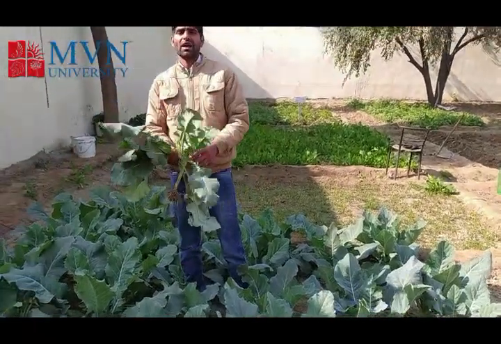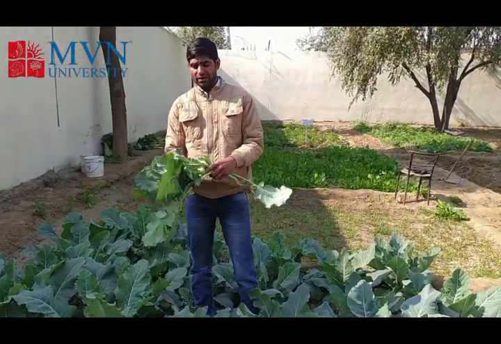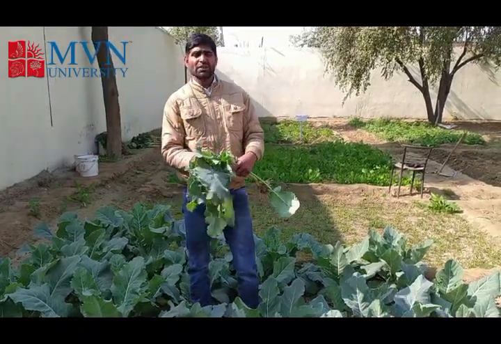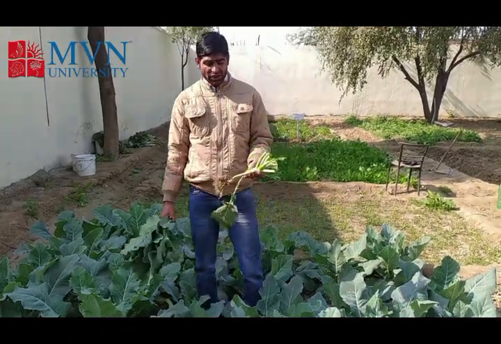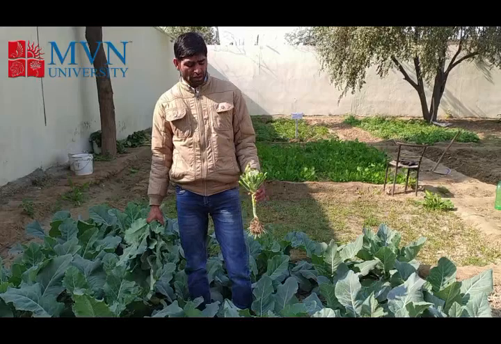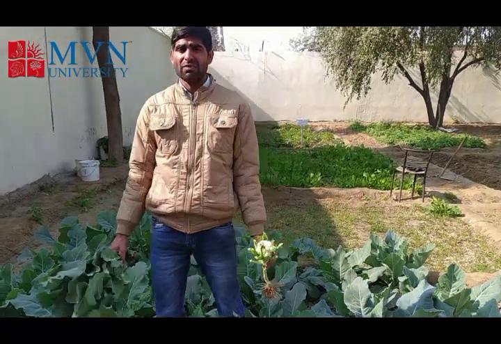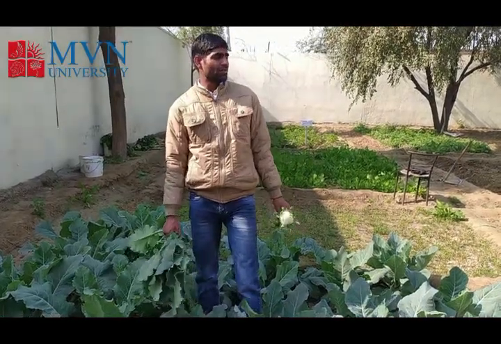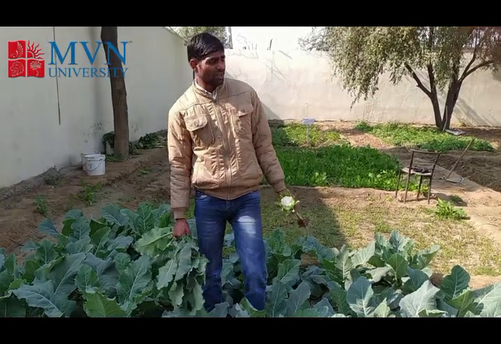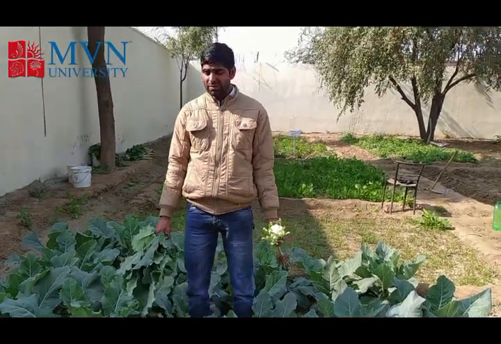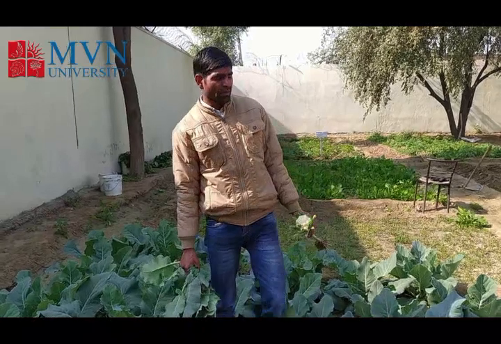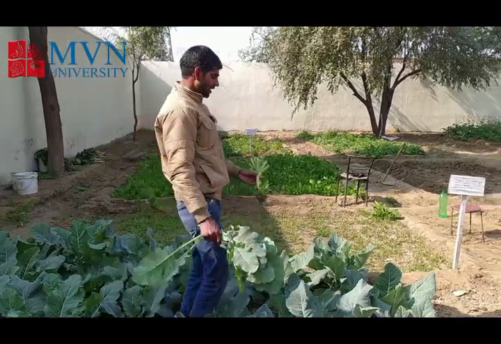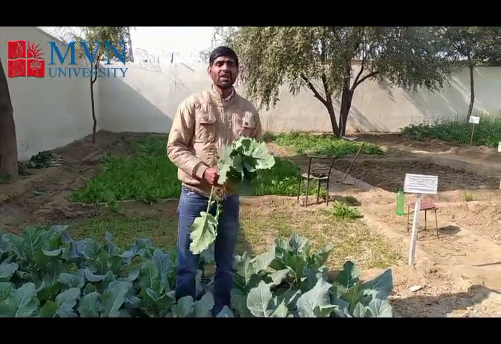grow this variety without any chemicals or pesticides, because in cabbage there are a number of diseases which infect at the seedling stage, as well as when the farmer transplants the cabbage in the main field. In a nursery field there are two diseases, one of which is damping off, which is a very dangerous disease for the nursery. Sometimes there are 100% losses, but our students use such a type of practice for preparation of the nursery. That's why the nursery is very vigorous and disease free.